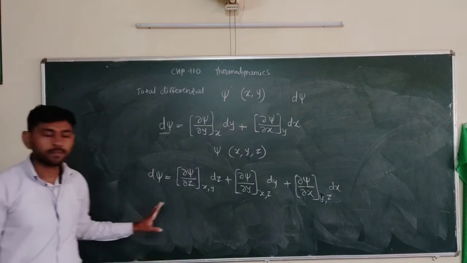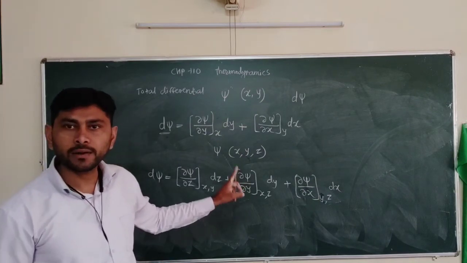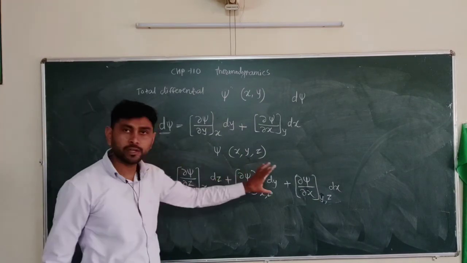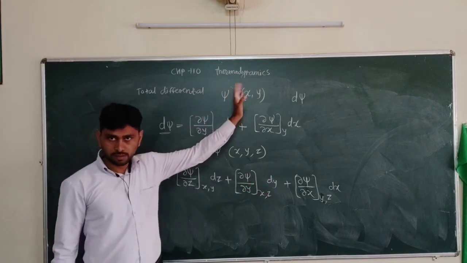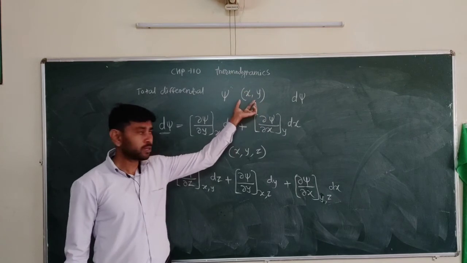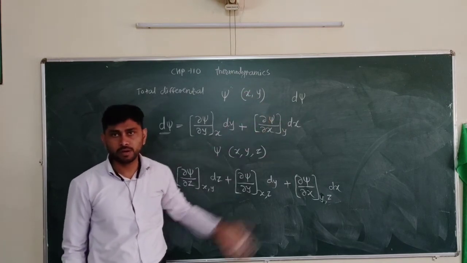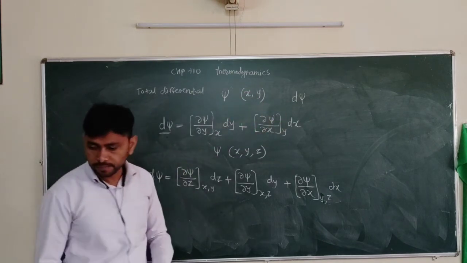In this way we can find the total differential of any quantity which depends on other quantities, maybe 2, maybe 3, maybe 4.